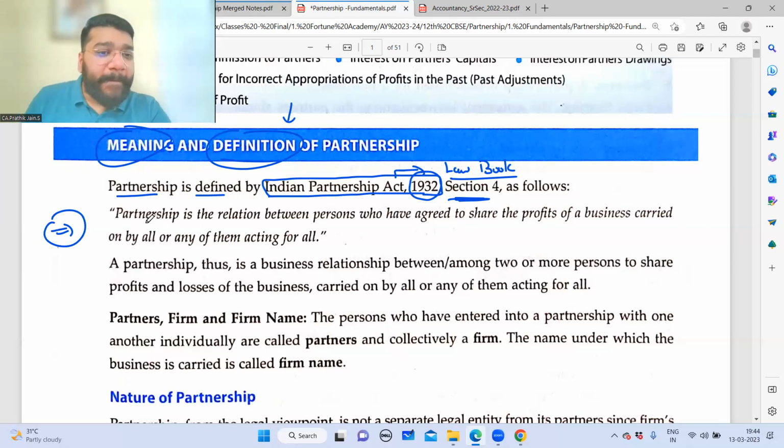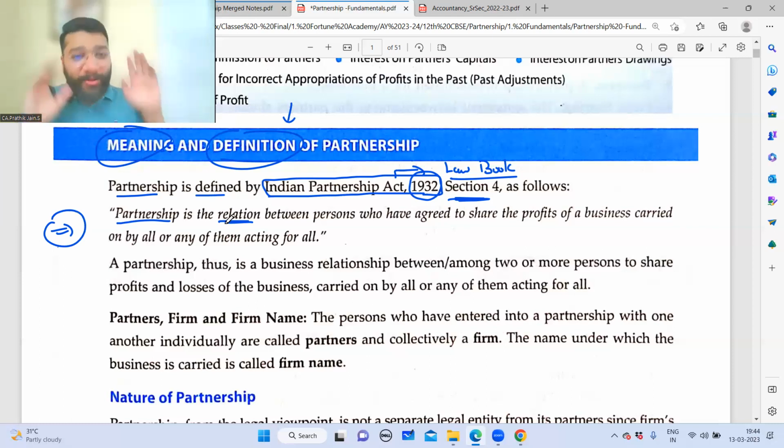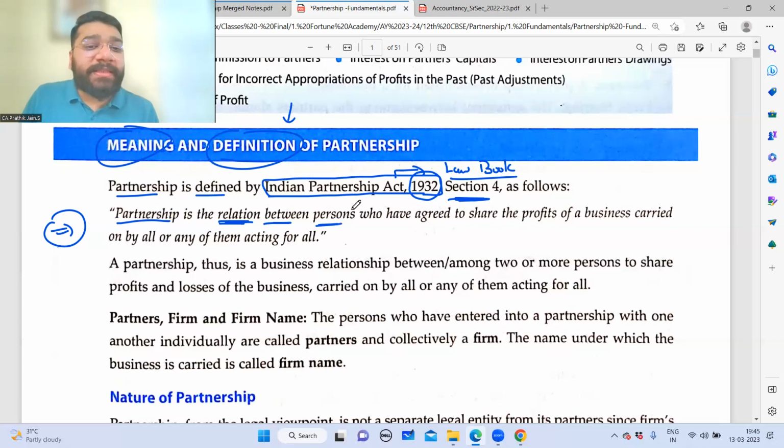It says that partnership is a relation, not relationship. Why I'm telling this is because in your seniors' exam, we asked to define partnership for 1 mark. What is the word given here? Relation. I don't know what happened to them while writing. They write relationship. What relationship? I don't understand. In a definition, you cannot even alter a letter. That person changed the full definition. Relationship? No, relation.